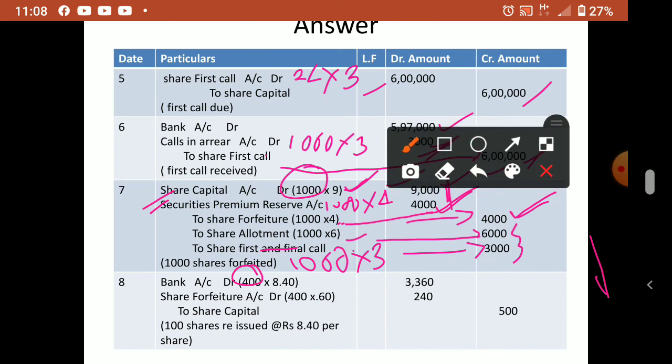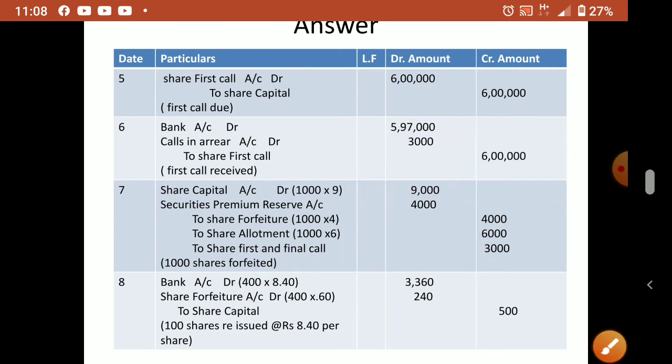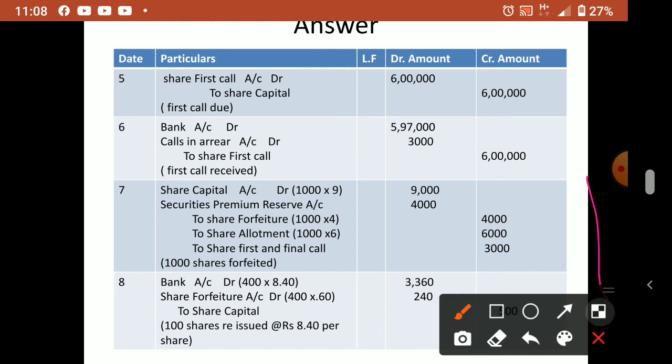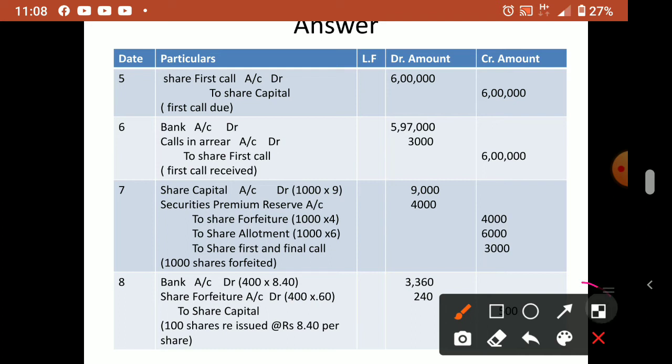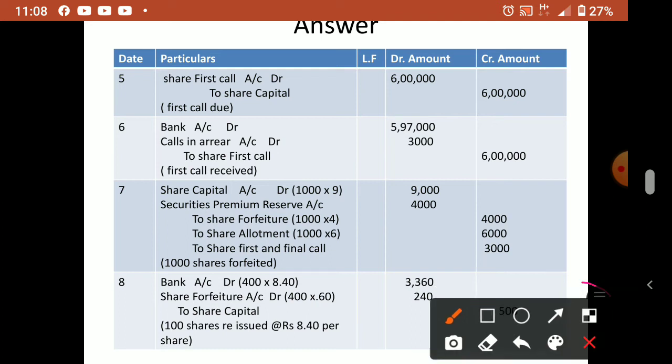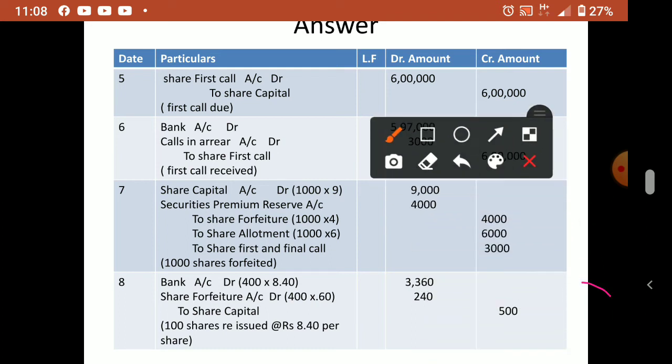Now reissue is, okay, so reissue we will see here. Reissue price, how much? 8.40. Remember. So how many shares were reissued? In the question everything is there. 400 shares reissued.